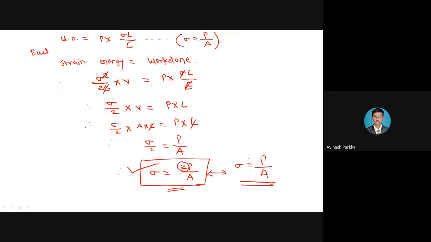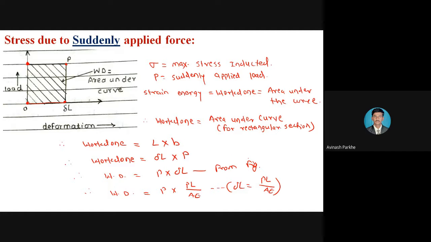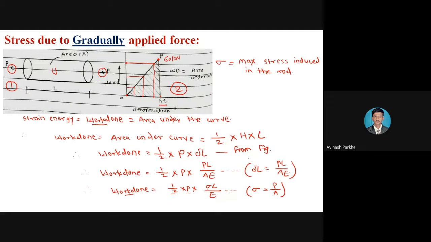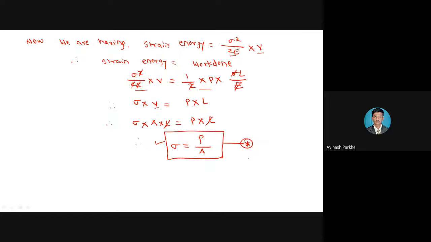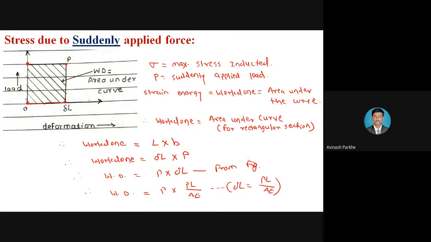Why is this particular condition taking place? Because area under the curve is different. In the previous condition, area under the curve is available in the form of a right angle triangle, that is 1/2 h into L. And here the area under the curve is available in the form of a rectangular section, that is h into L or L into B. So that 2 is not there in this particular suddenly applied condition.